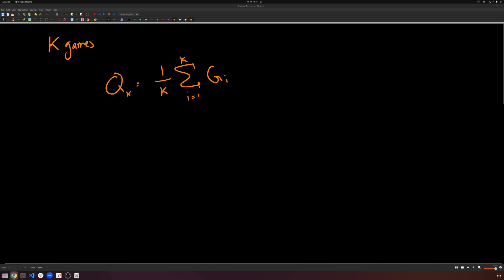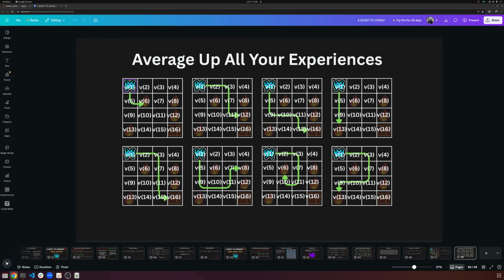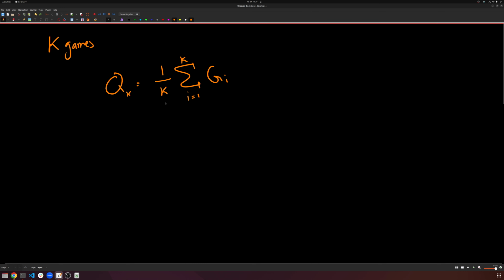Going back here, that would mean we play the game 8 times and then we average up our estimate for V1 for all 8 games, our estimate for V2 for all 8 games, V3 for all 8 games. We just directly average them up, nothing fancy. So instead of the values, we're doing the Q value. I'm writing Q here, but we're just going to average up our entire returns. This is just standard averaging.